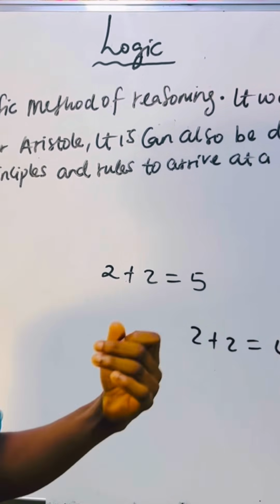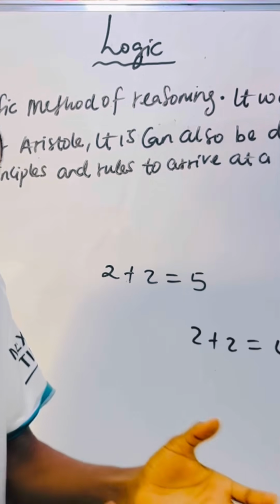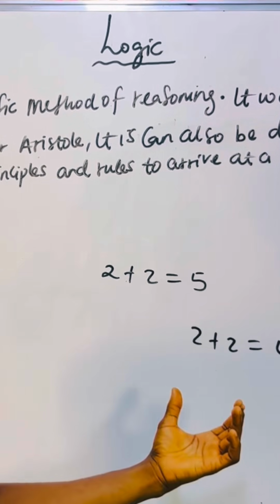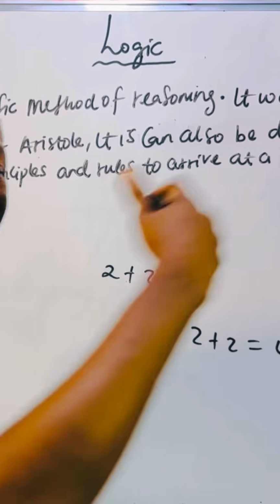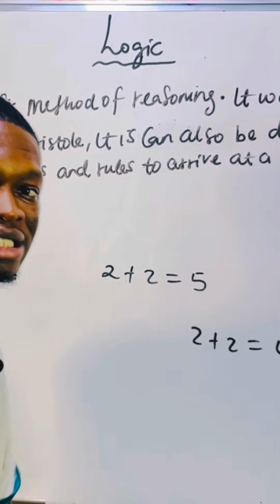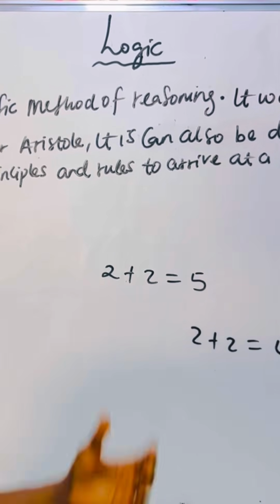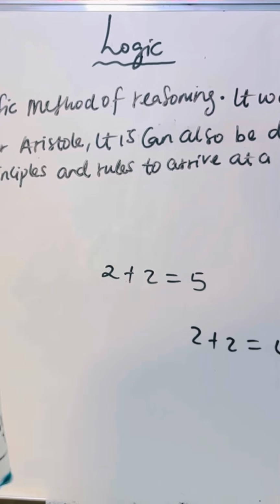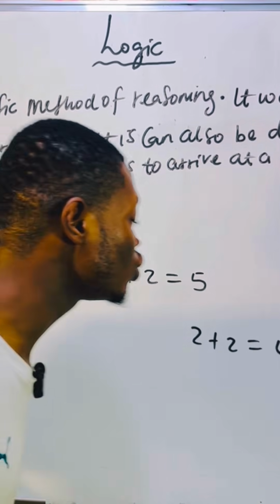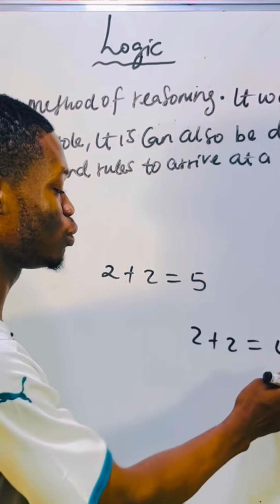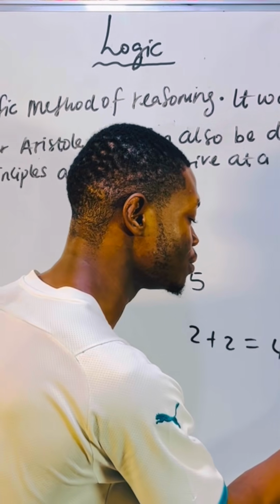What made us believe that 2 plus 2 is 4 is through logical reasoning, through some structural patterns. Another person has designed it such that he has shown us a hypothesis and the end result. He has brought the hypothesis, 2 plus 2 is equal to 4, and he is now trying to tell us what made 2 plus 2 to be 4. All these things are logic. He has reasoned and shown us a pattern, and to the perfect conclusion, he has shown us that 2 plus 2 is 4, which is true.